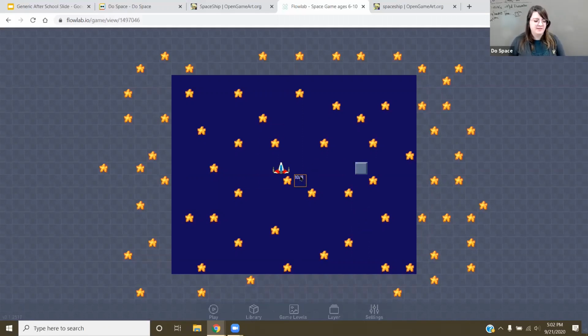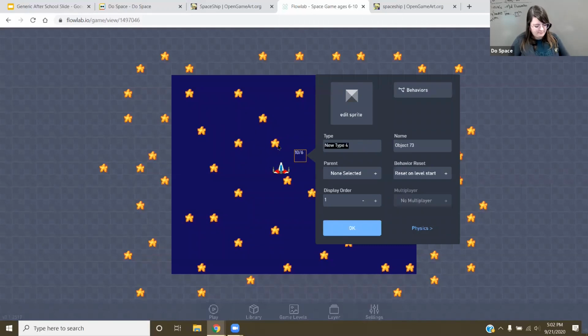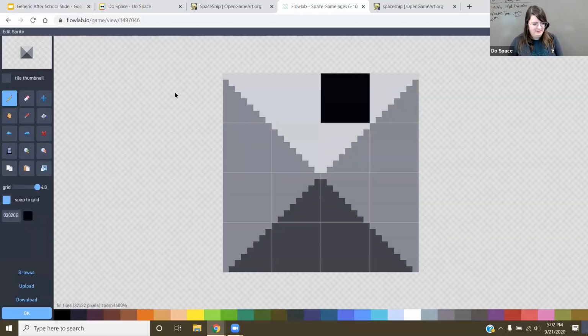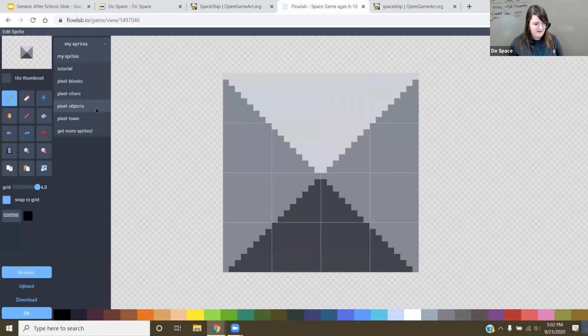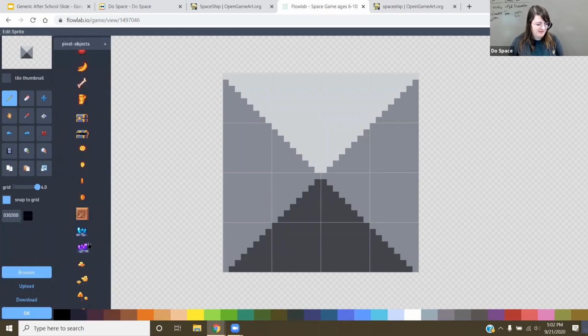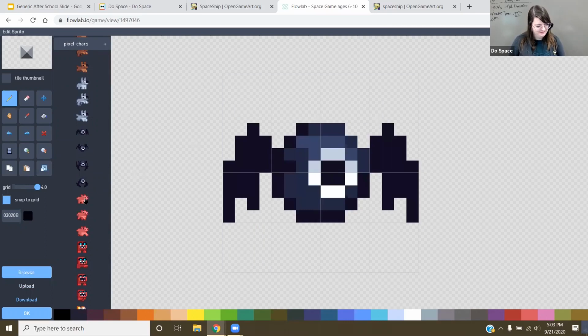Good, you have to think about every single little aspect here. So I'm just going to click anywhere and create, and this will be my bullet, or my laser, the one we're doing the lasers, the edit sprite, browse, and I'm going to have my spaceship shoot cats. Or we're going to be mushrooms, or grass. I'm going to do characters. There we go, cats, or dogs, or bats. I'm going to have it shoot bats.